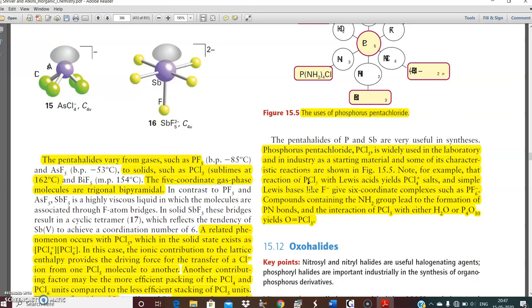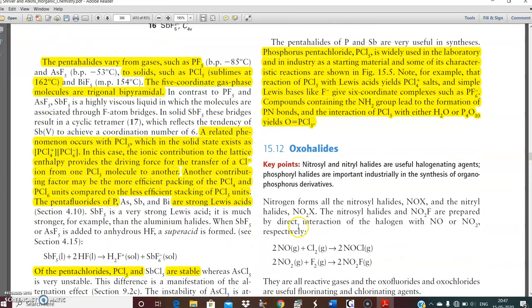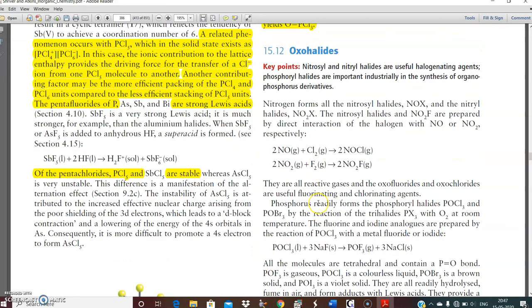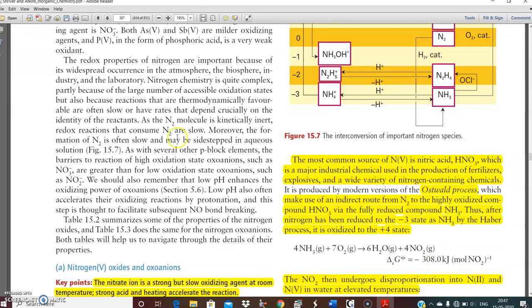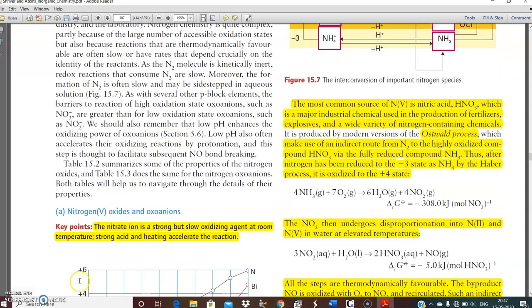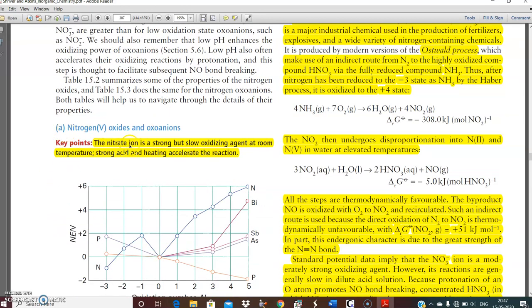For example, reaction of PCl5 with Lewis acids gives PCl4+ salts, and simple Lewis bases like F- give the 6-coordinate complex such as PF6-. Compounds containing NH2 group lead to the formation of P-N bonds, and the reaction of PCl5 with either water or P4O10 gives the P=O multiple bond. Oxohalides are not required as per syllabus, so we will avoid that. Now we elaborately discuss one of them. Now next section about the nitrogen oxides.